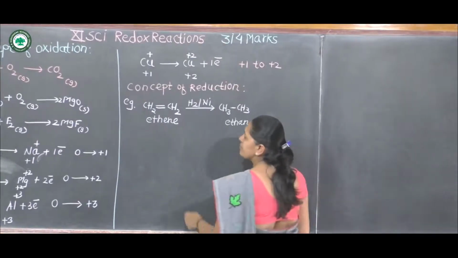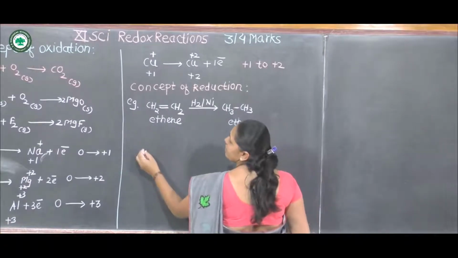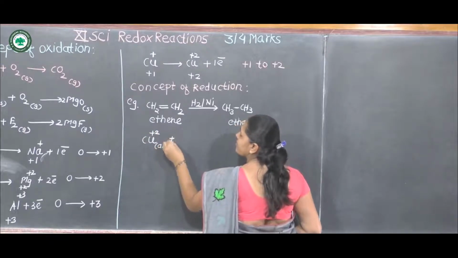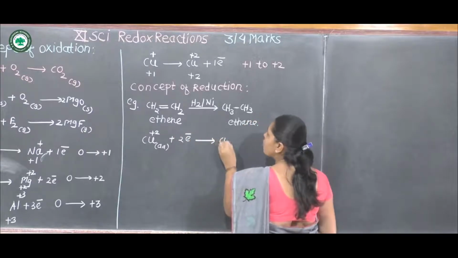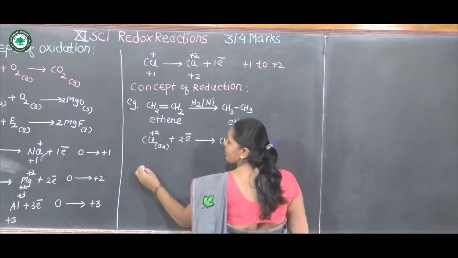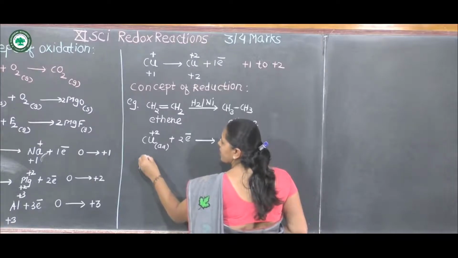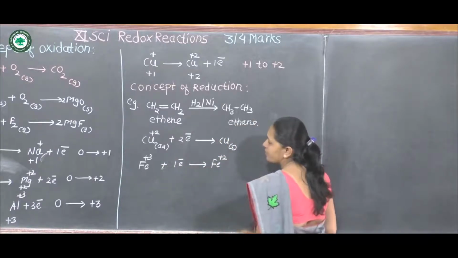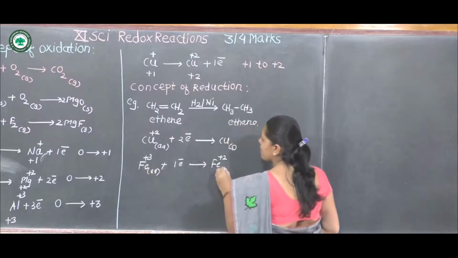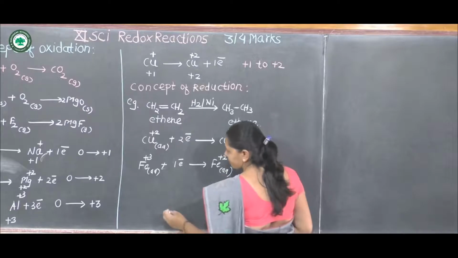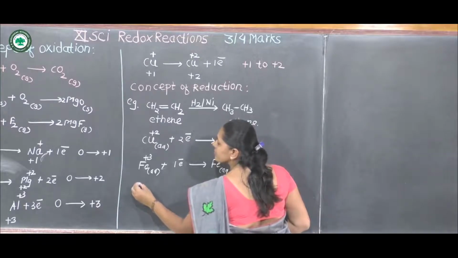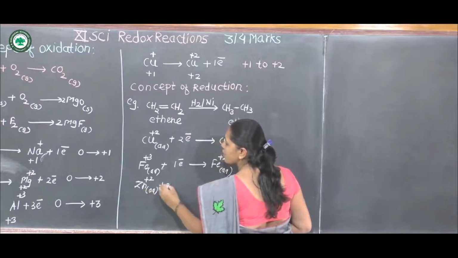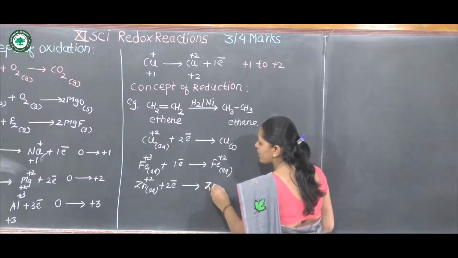Next example, if copper +2 ion in aqueous state accepts 2 electrons to form copper in solid state, then Fe +3 accepts 1 electron to form Fe +2 in aqueous state, then zinc +2 in aqueous state accepts 2 electrons to form zinc in solid state.